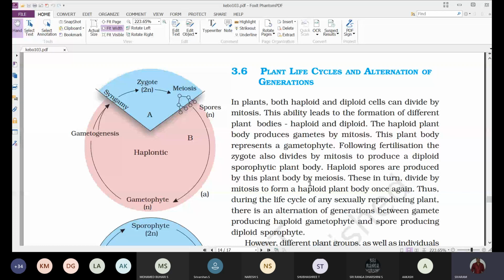And this diploid plant body, we are calling a sporophyte, because it will undergo meiosis and produce haploid spores.